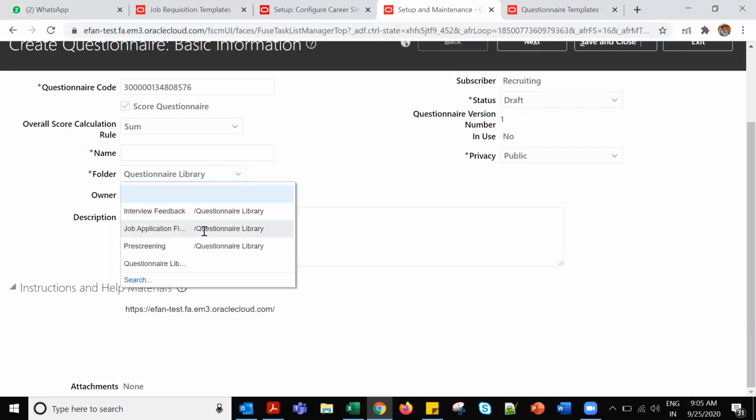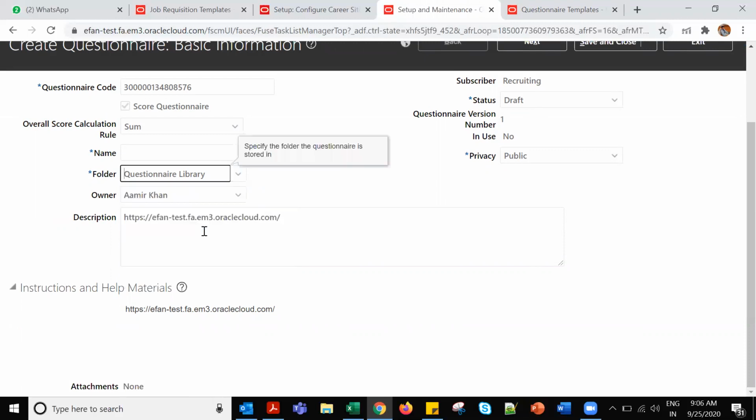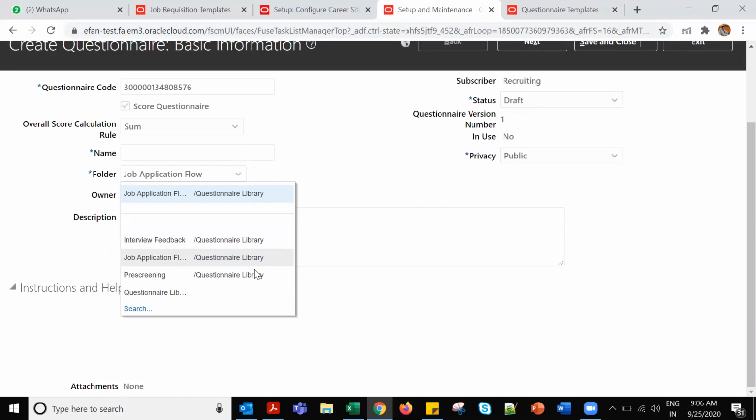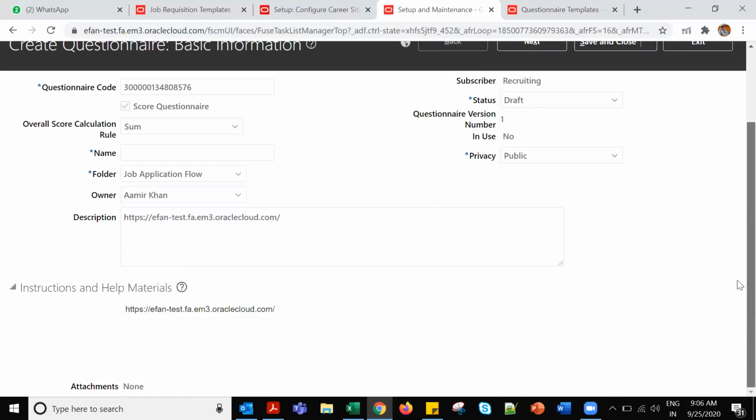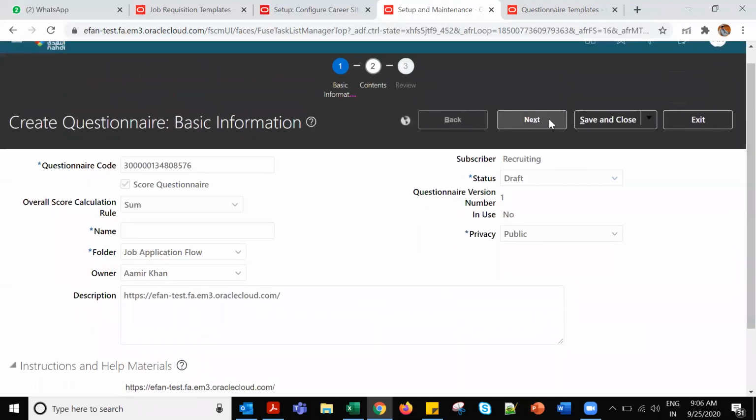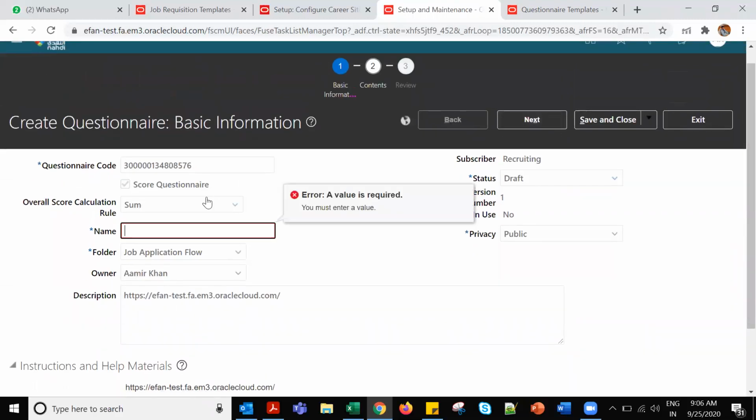Folder job application, questionnaire library, job application. I'm creating this questionnaire. First question, then a questionnaire template, then questionnaire.